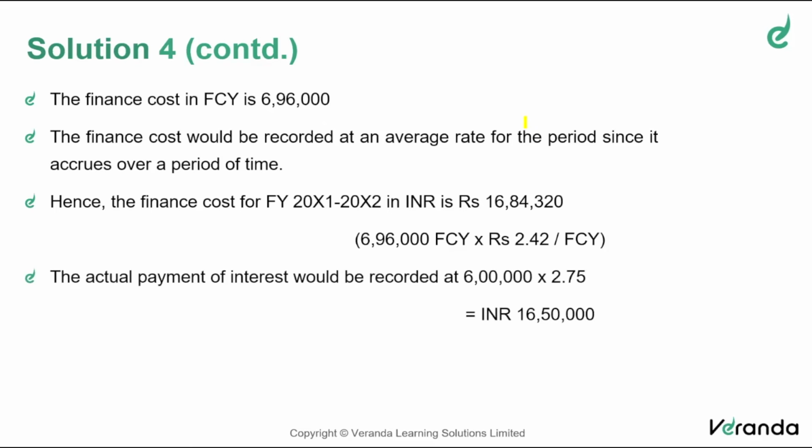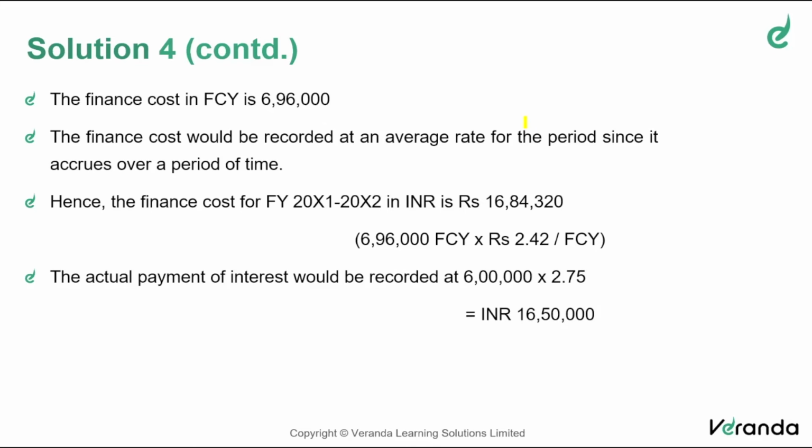Whereas the actual payment of interest will be at 2.75. Why? The interest accrues at the end of the year, right? Interest becomes payable end of the year. So it's a liability at the end of the year. So the interest that would have been paid is measured at 2.75. So in the P&L, the finance cost debited will be measured by converting an average rate. But the actual interest paid would have been 16.5 lakhs only.